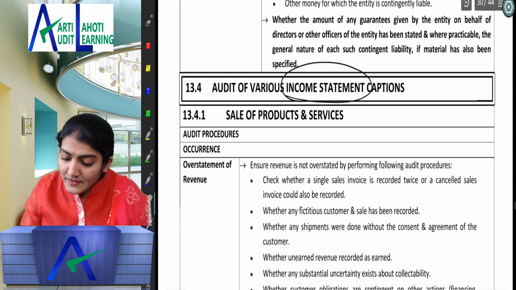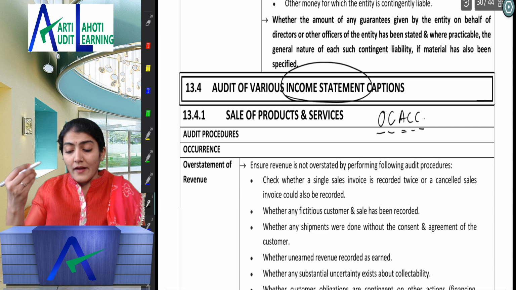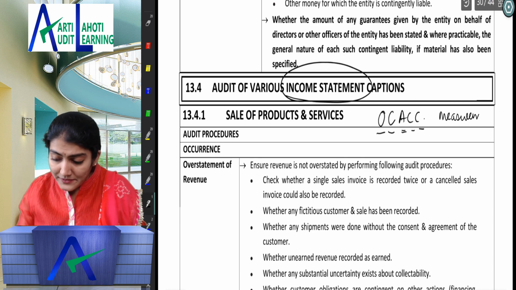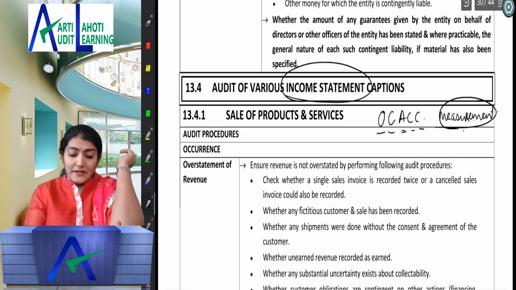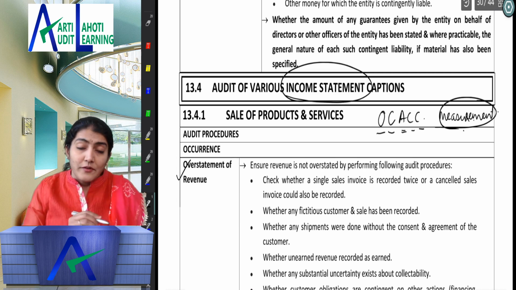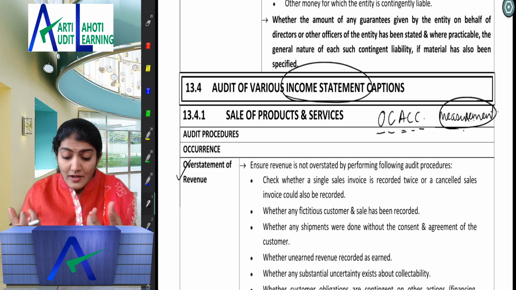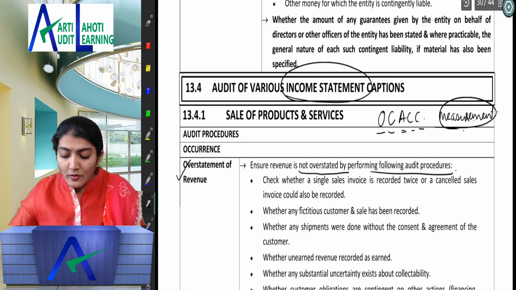That means I am now talking about the OCACC: occurrence, completeness, accuracy, cutoff and classification, or I can also call it occurrence, completeness and measurement. Right, so occurrence: whether there is any overstatement of revenue, because obviously any entity will generally try to show more revenue. So ensure revenue is not overstated by performing the following audit procedures.